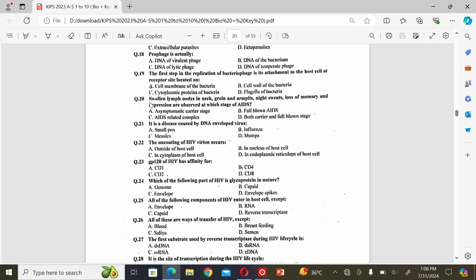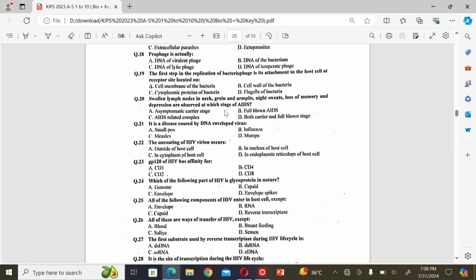The next MCQ is: swollen lymph nodes in the neck, groin, and armpits, night sweats, loss of memory, and depression are observed. At which stage of AIDS? A.